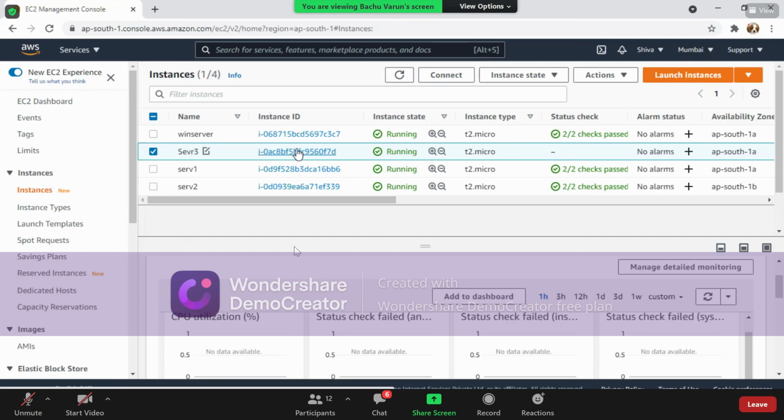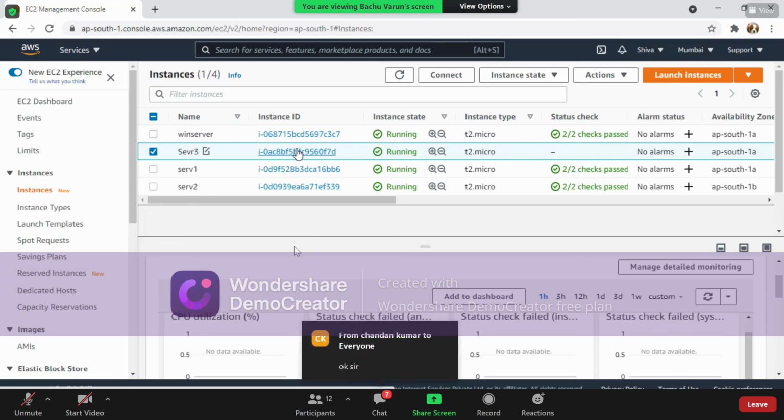Yes, Chandan, we have created this EC2 auto scaling option based on the CPU utilization. As of now, we have created this based on CPU utilization. Apart from CPU, we have three more options. But in general, we have to understand about CPU because major processing is done by the CPU. Okay. Thank you so much.